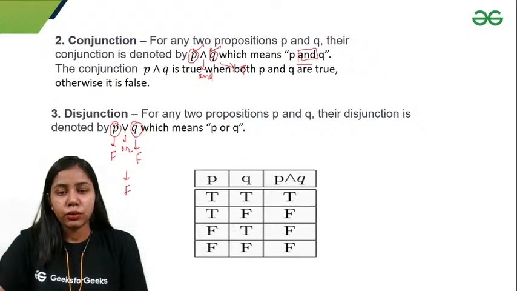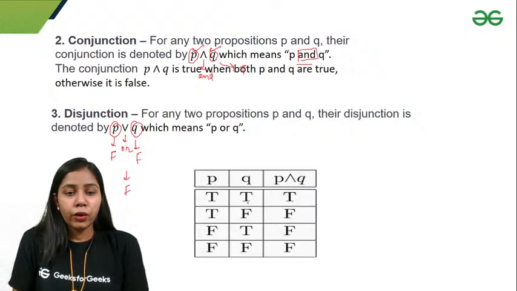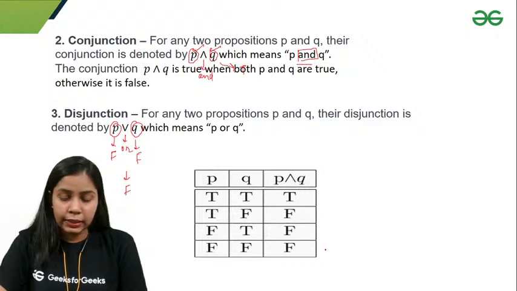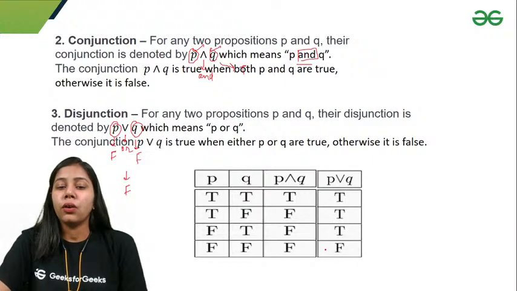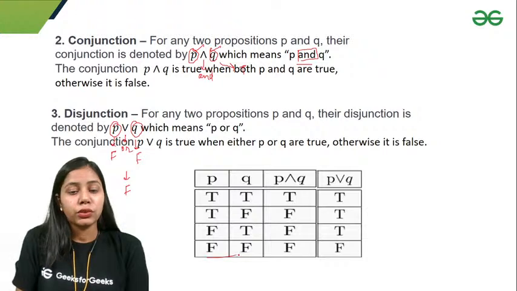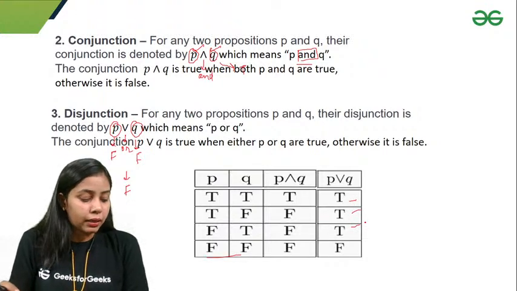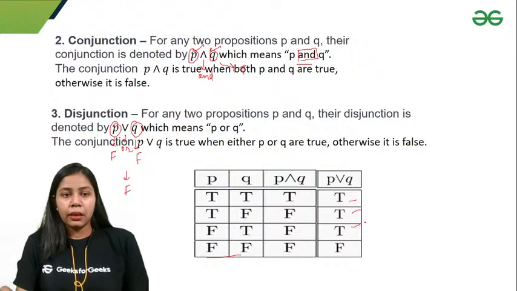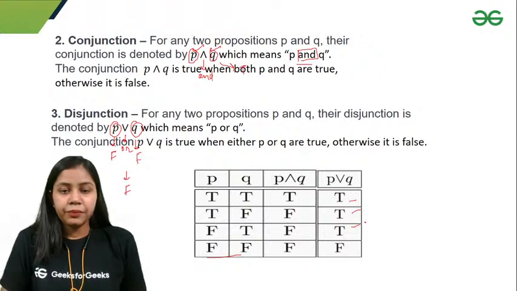If I see the truth table here for P and Q: true, true, true; true, false, false; false, true, false; false, false, false. And in the same case, P or Q will give me false when both the propositions are false. Otherwise, it will provide me true, right? Just let me know, guys, if you feel any kind of confusion in this topic, right?